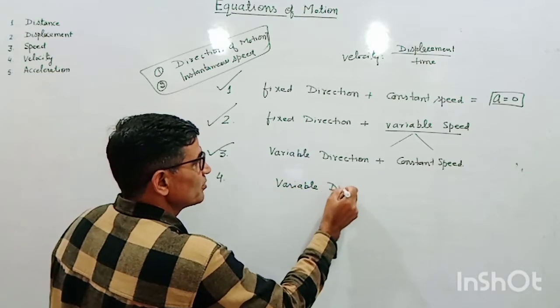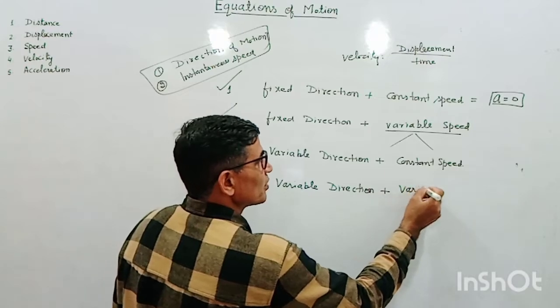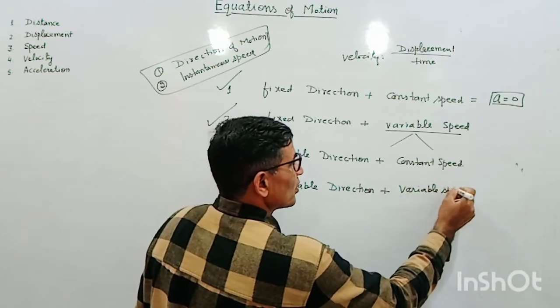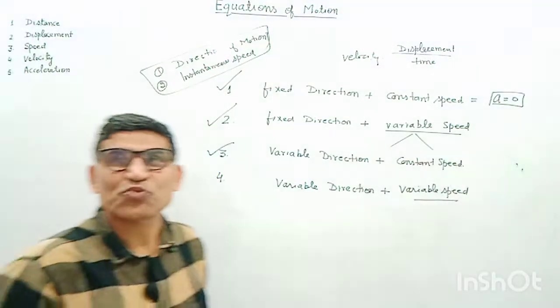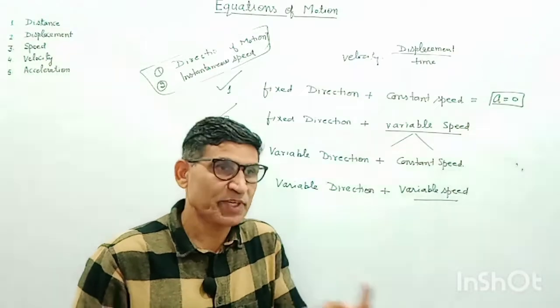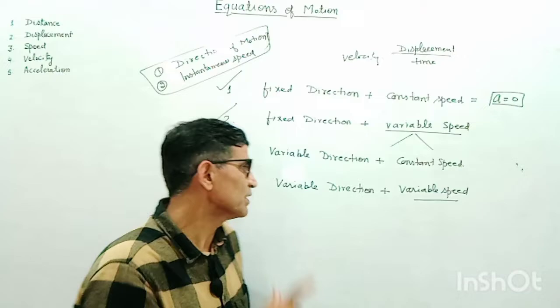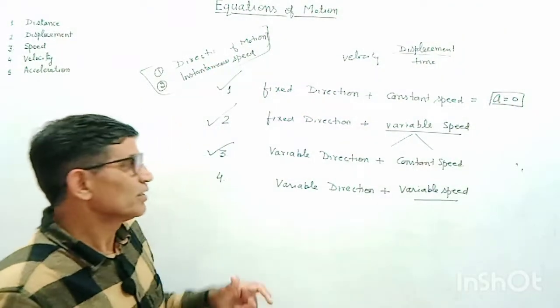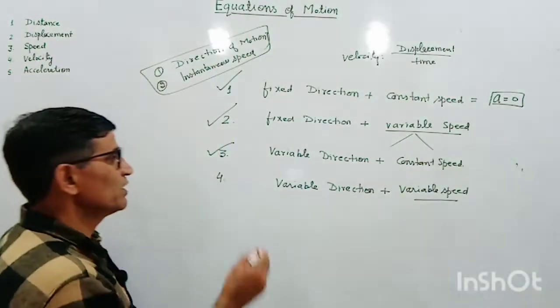So next is finally the fourth and last type, that is both are variable, variable direction plus variable speed. This is an example in which we switch on the fan. During that, it accelerates, its speed is also increasing, and the direction of the blades of the fan is continuously changing like this. When we switch off the fan, the direction is continuously changing and speed is decreasing. So that is the case.